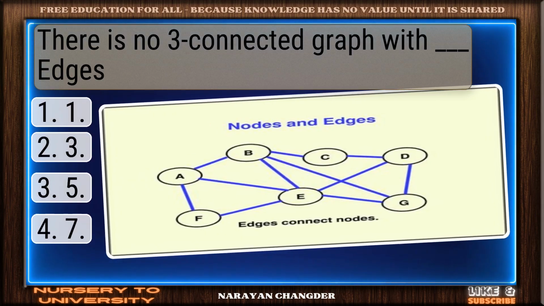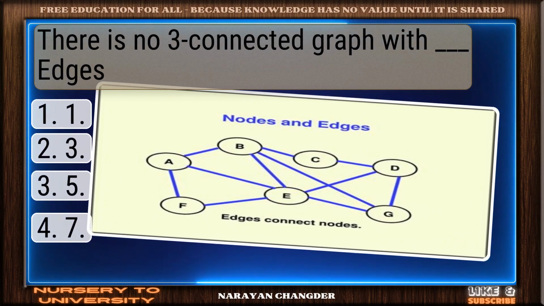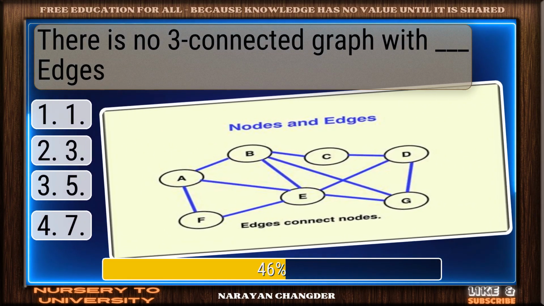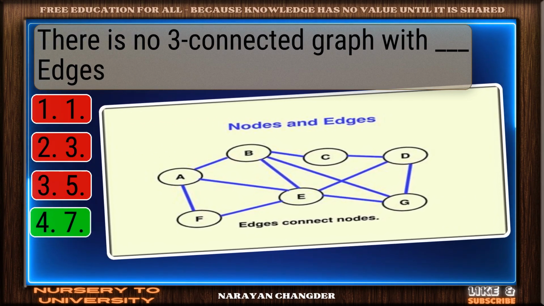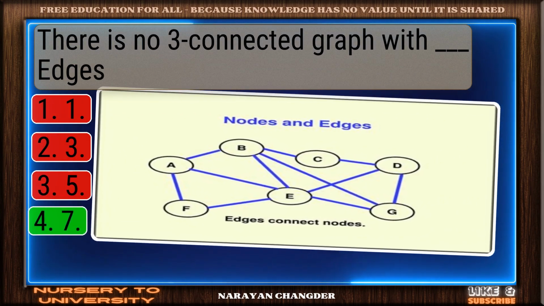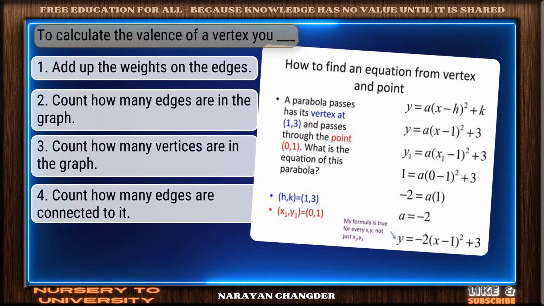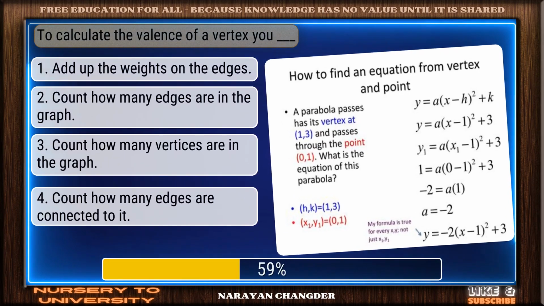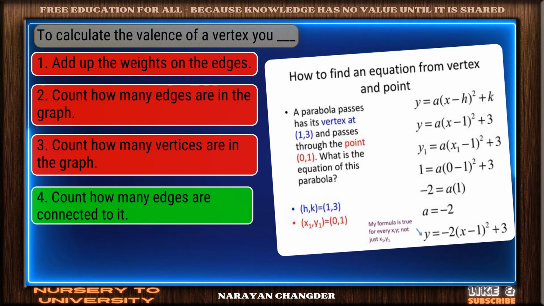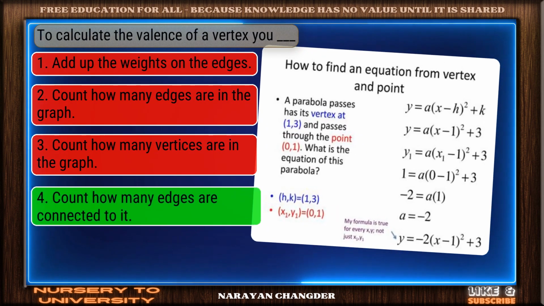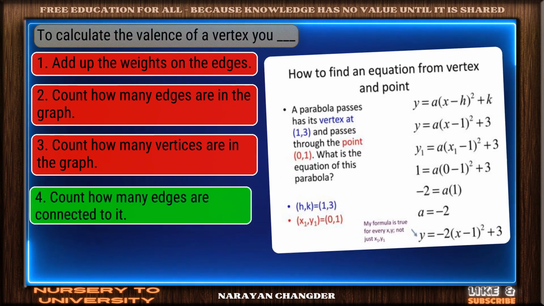Question number 7. There is no 3 connected graph with dash edges. You're right. 7 is the correct answer. Question number 8. To calculate the valence of a vertex U dash. Excellent choice. Count how many edges are connected to it is the right answer.